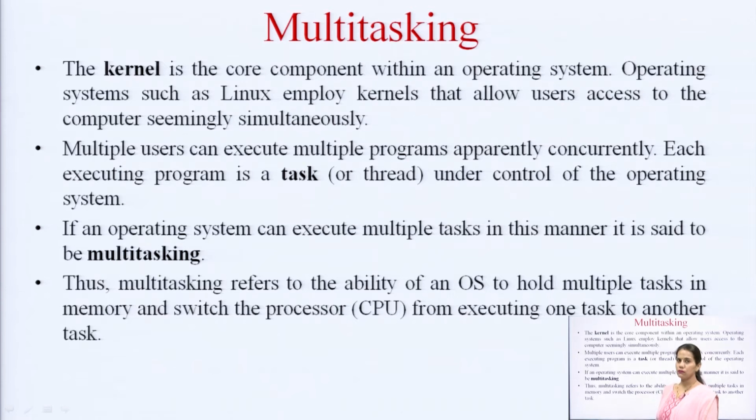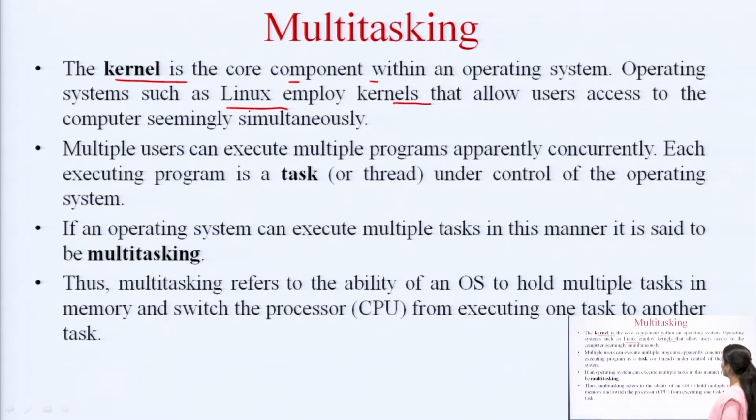Now, we come to the term multitasking. So, we are clear about multiprocessing, that in multiprocessing systems there are multiple processors, that is the CPUs, available within a single system. Now, we will talk about multitasking. This is not the case with multitasking. In multitasking there are not multiple processors available. So, when we talk about the CPUs or the operating systems, the kernel is the core component within an operating system. Operating systems such as Linux employ kernels that allow users to access the computers simultaneously,